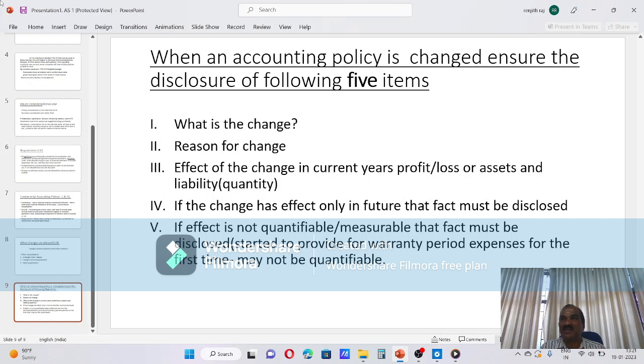And illustration, illustrations are self-explanatory, covering this portion only. That is, a change in inventory valuation is there. You should say it is allowed, what all things to be disclosed.